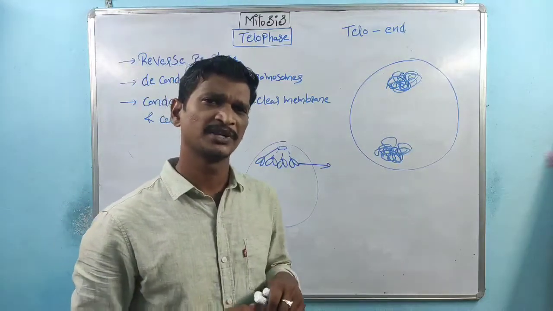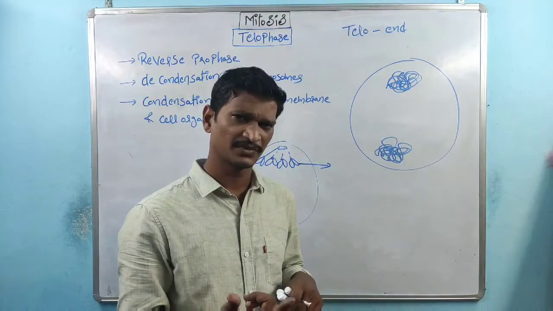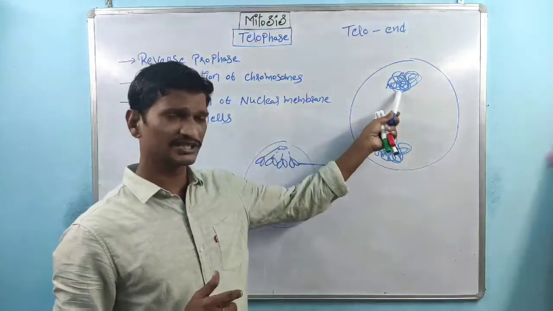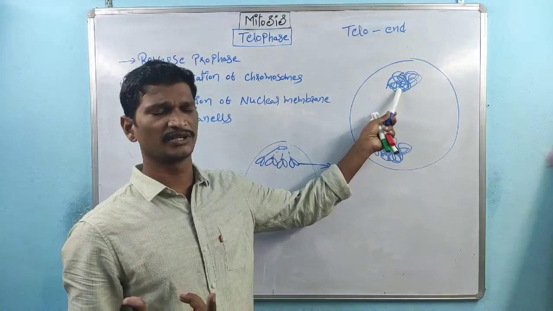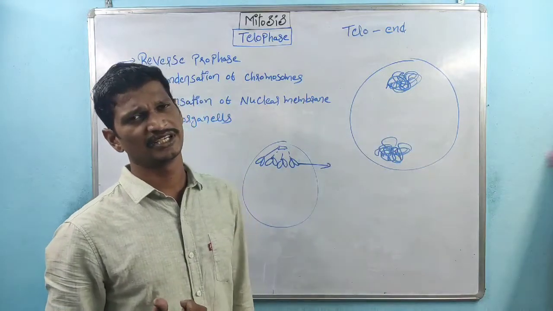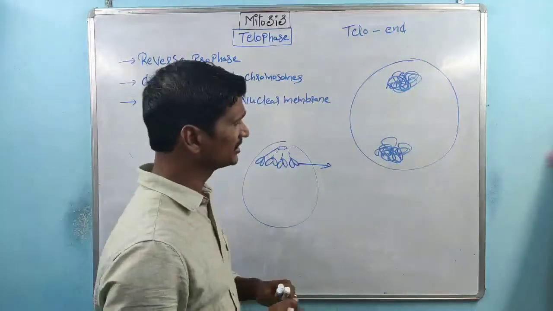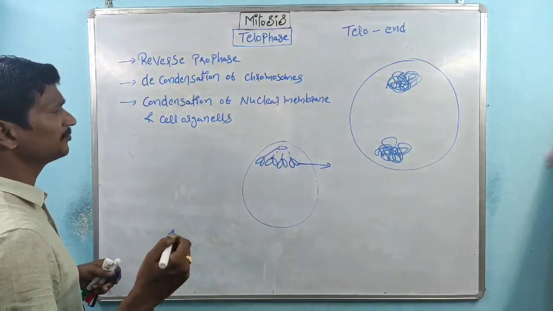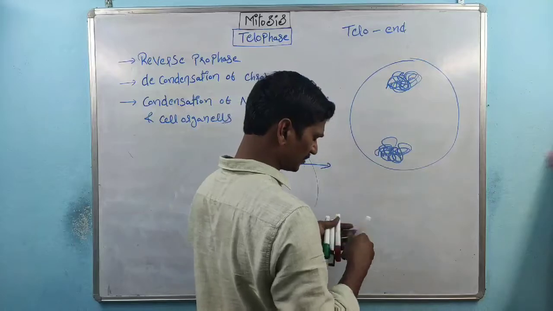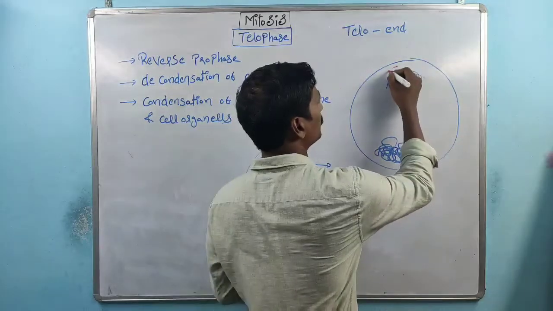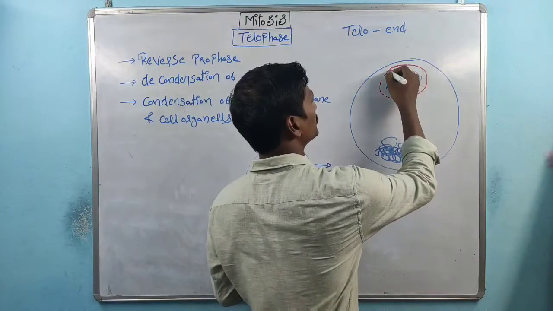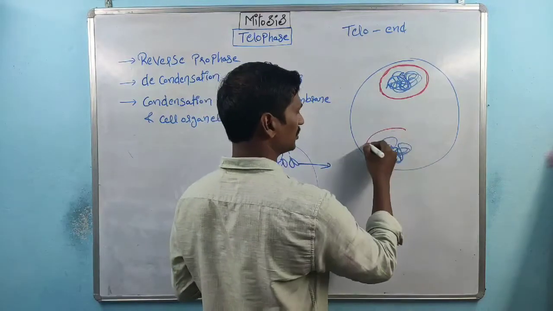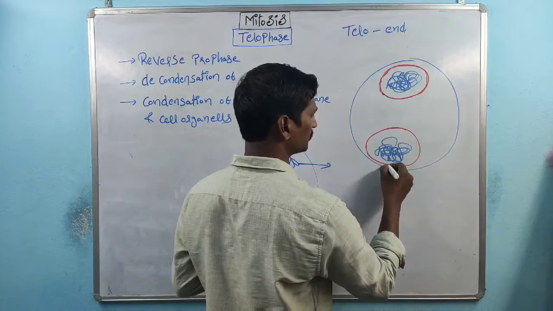Remember, in prophase, condensation of genetic material. In telophase, decondensation of genetic material. That is nothing but decondensation of chromosomes. And the next point is the formation of the nuclear membrane. I already said, nuclear membrane formation takes place. Right? So that is about the formation of nuclear membrane.